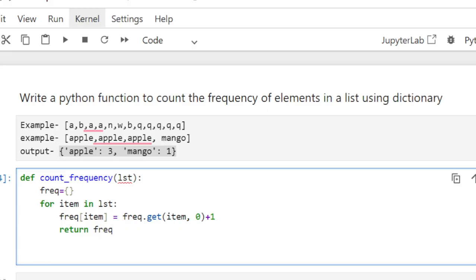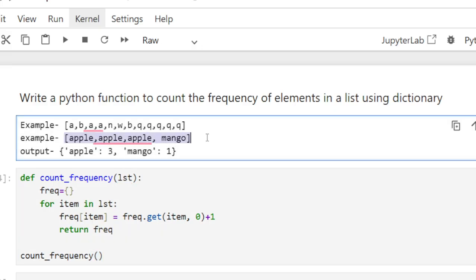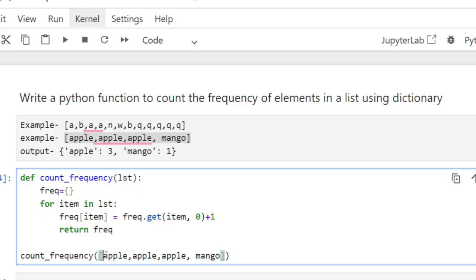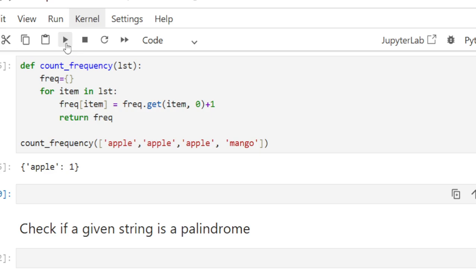Okay, this is our function. Now let me check this function. So count frequency. I need a list, so I can pass this. Let me run this. Apple is 1. Mango.